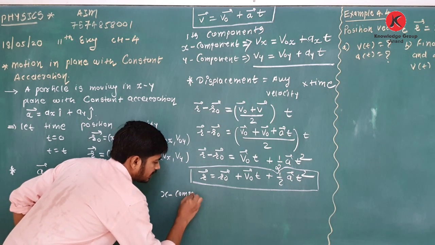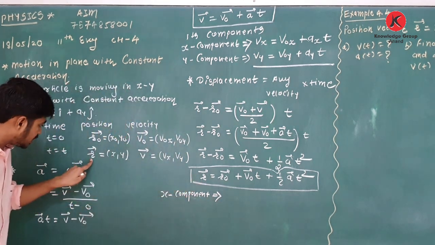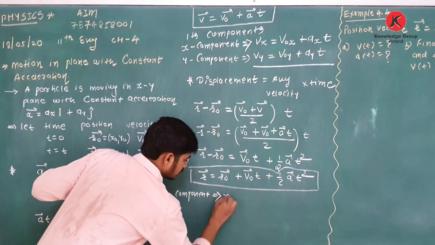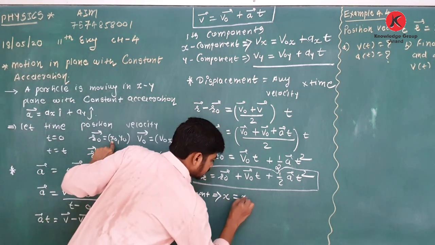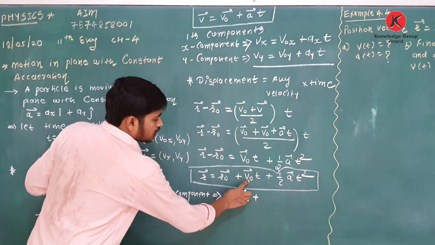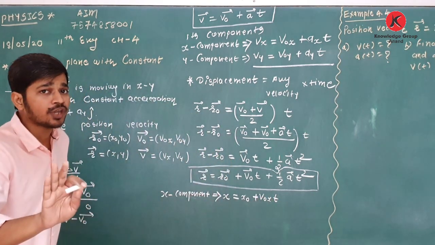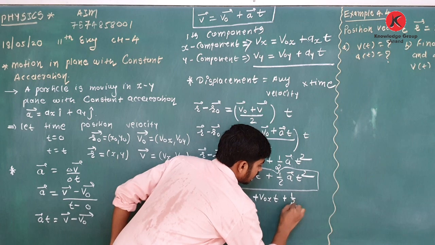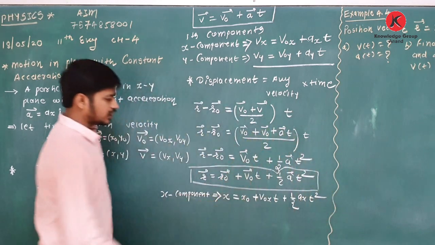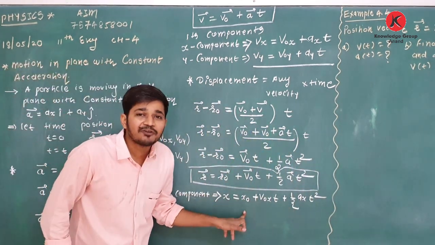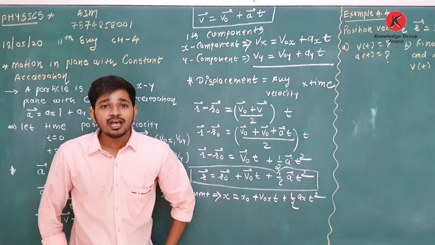R is the final position, what is its x component? x is equal to x0, the x component of initial position r0, plus v0x t, the x component of initial velocity v0 (t is a scalar quantity), plus half ax t square, where ax is the x component of acceleration and time is a scalar quantity. Remember, we proved this equation in chapter number 3: x = x0 + v0 t + half at square.